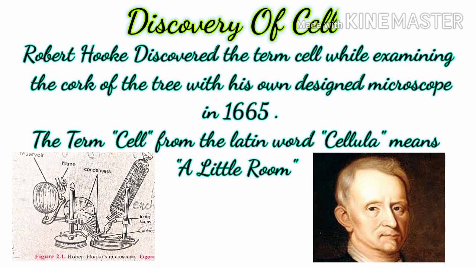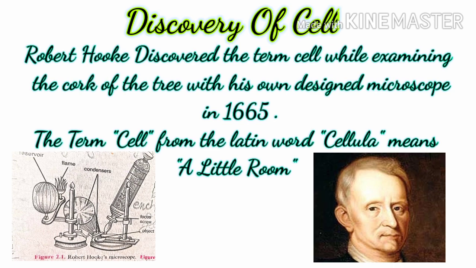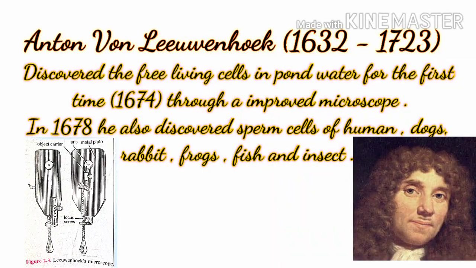Now, moving further to other scientists who discovered the components of various types of cells. Anton van Leeuwenhoek, 1632 to 1723, discovered the free living cells in pond water for the first time in 1674 through an improved microscope. In 1678, he also discovered the sperm cells of humans, dogs, rabbits, frogs, fish, and insects.